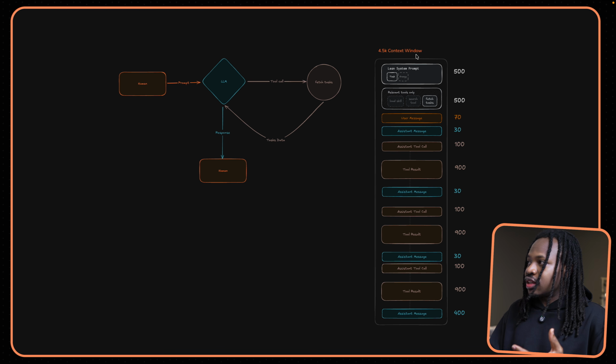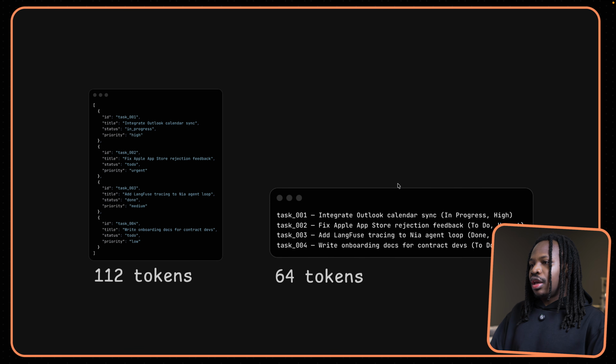Now, in this hypothetical example, doing this reduced our context window from 6.5k tokens to 4.5k tokens, but we did not stop there. We went a step further, and that step further was to look at the actual data that the two tools we are fetching were returning. If you look at this example, raw data, we're getting data from our database, a JSON data that contains information about the task, the ID, the title, the status, and the priority. And this is about 212 tokens.